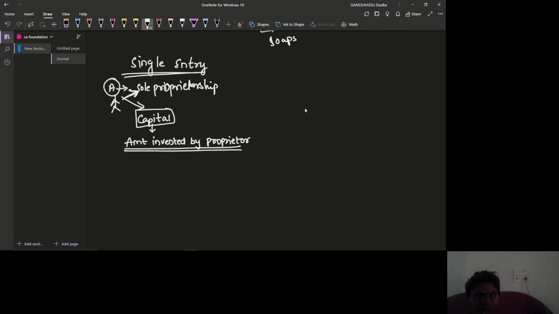This is what that means. Whenever we are going to start our business, without a single penny we are not going to start, right? Then the capital has to be invested, that means his own resources. He will be getting his own resources so as to build up the capital, that means so as to start his business. So this capital introduction will be made. This is the beginning capital, opening, or I'm writing this as opening capital.